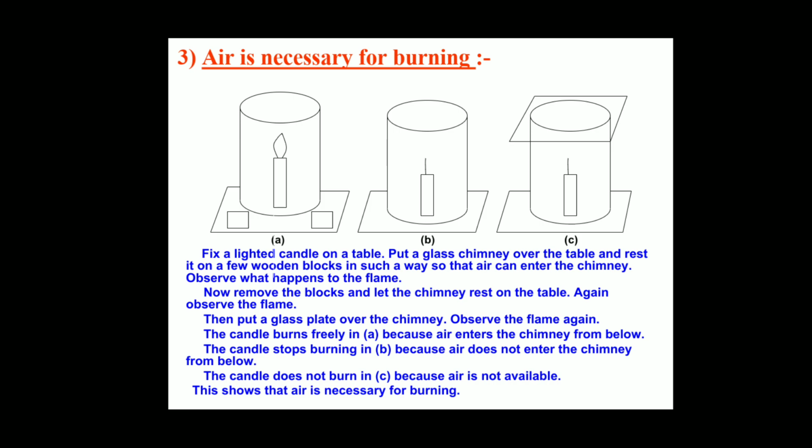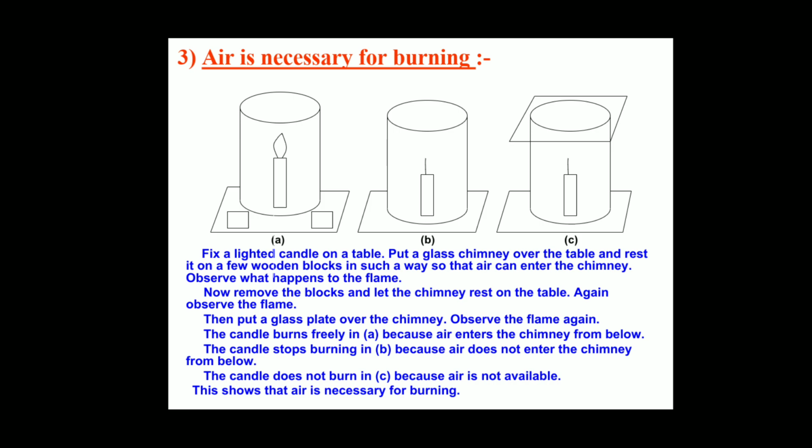In case A, the candle burns freely because air enters the chimney from below. In case B, air does not enter the chimney from below, so the candle stops burning. What happens in case C? Because air is not available, the candle does not burn.